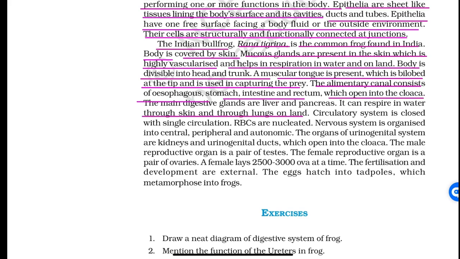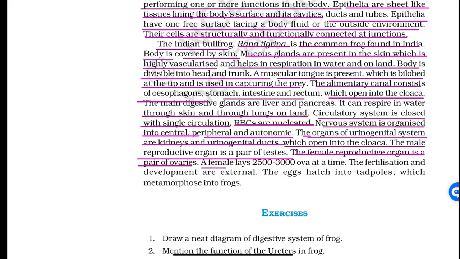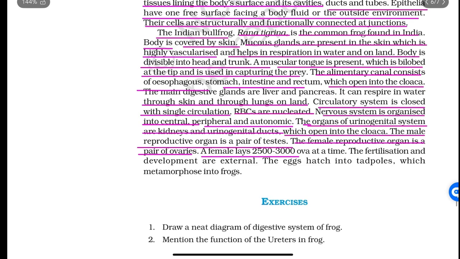Respiration is through skin in water and through lungs on land. Circulatory system is closed with single circulation. RBCs are nucleated. Nervous system is organized into central, peripheral, and autonomic. The organs of urinogenital system are kidneys and urinogenital ducts, which open into the cloaca. The male reproductive organ is a pair of testes. The female reproductive organ is a pair of ovaries. Female lays 2,500 to 3,000 ova at a time. The fertilization and development are external. The eggs hatch into tadpoles, which metamorphose into frogs. The chapter is finished.